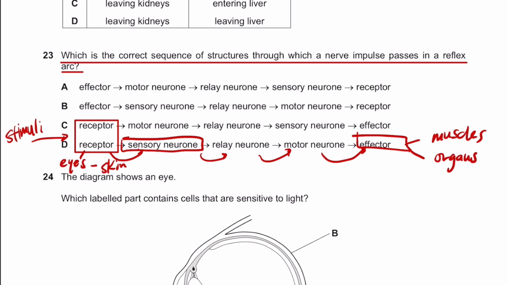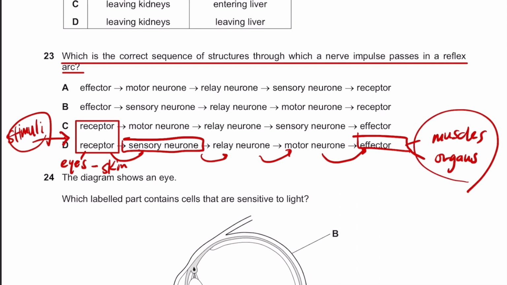So these receptors can perceive or receive many stimuli, and then they convert these stimuli into signals and send them to the sensory neuron, which will send it to the relay neuron, and then motor, and then effector, and then the effectors can exert their effects. Hence, the answer is D for this question. Okay.